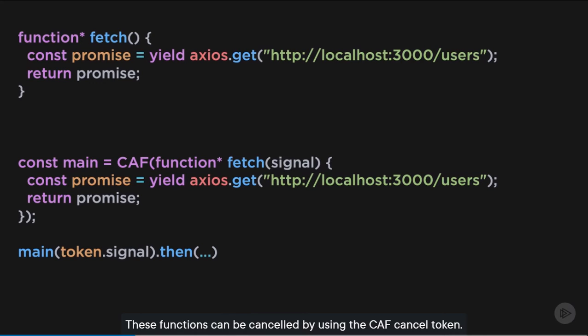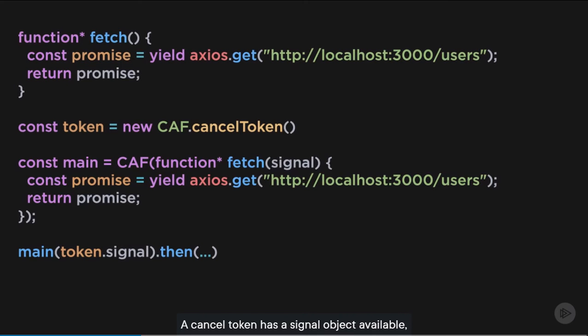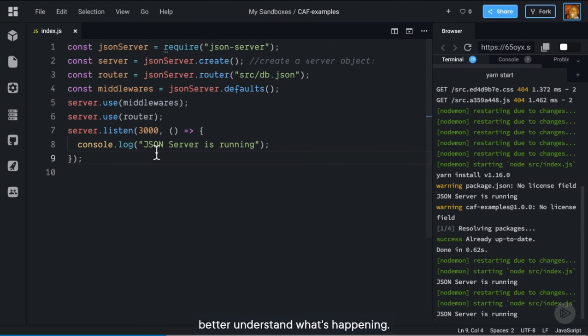These functions can be canceled by using the CAF cancel token. A cancel token has a signal object available, which you must supply to the generator function as its first argument. That signal listens for an external abort call, which when called will cancel the generator. It's probably best to see some actual code examples to better understand what's happening.